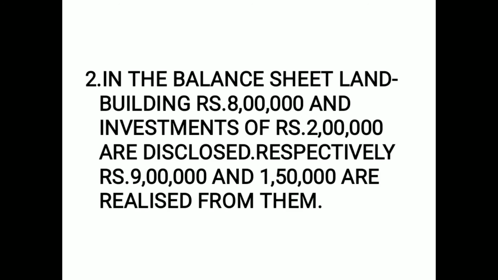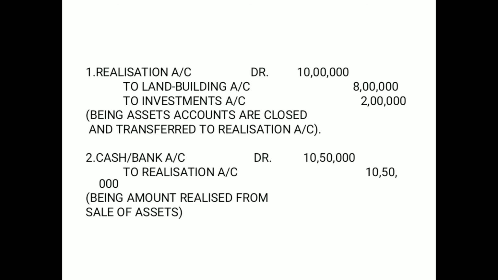Now they say that 9 lakh and 1 lakh 50 are realized from them. So overall 10 lakh 50,000 are realized from the sale of assets. And the journal entry for realization of assets, we have understood this while understanding the concept of journal entries.